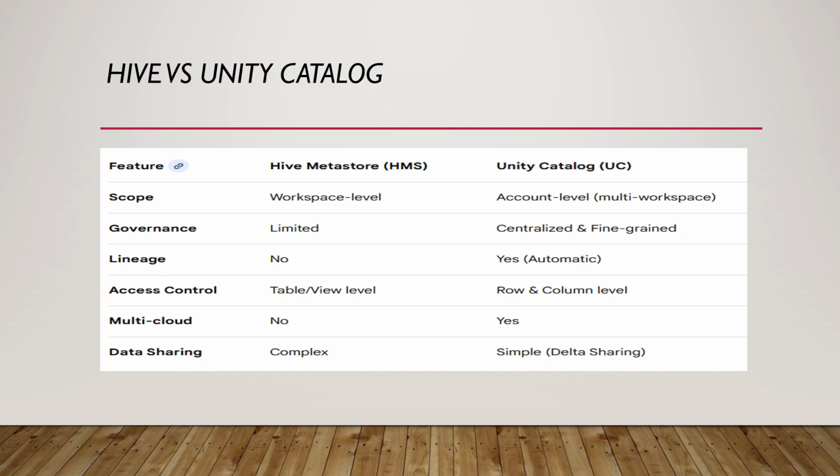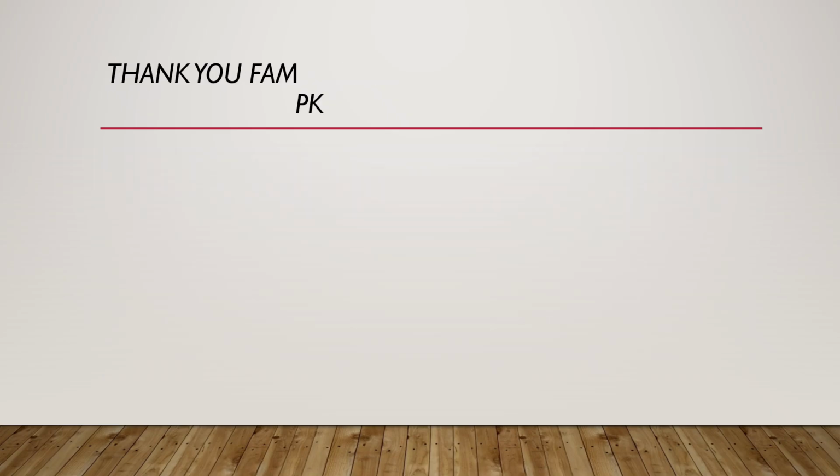Simply, the Hive Metastore is built on Hadoop clusters, but Unity Catalog is built for cloud-scale governed data platforms. That is the main advantage. So simply I can say Unity Catalog transforms the data from unmanaged tables into governed enterprise assets. It will enable security, trust, and scale in modern data platforms.